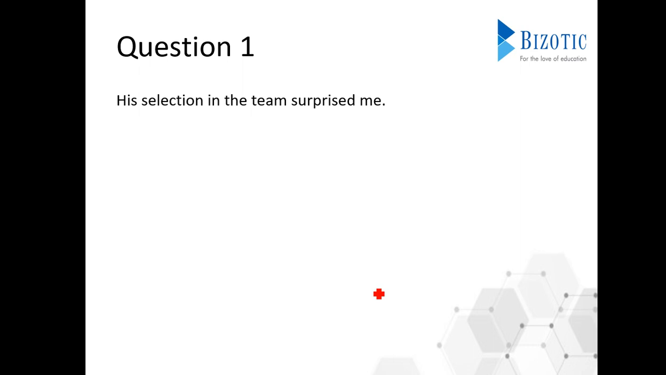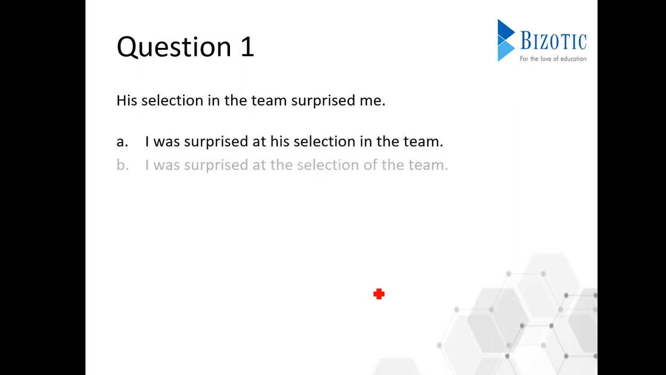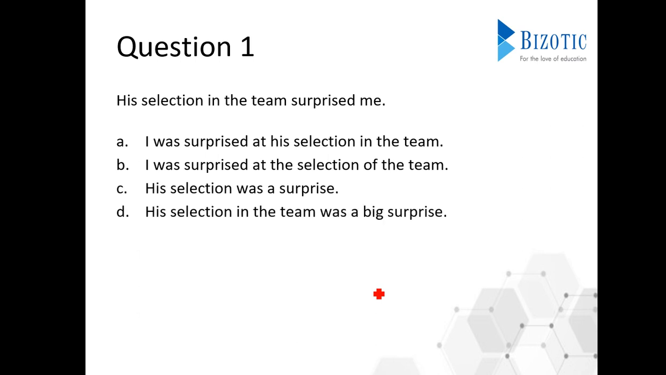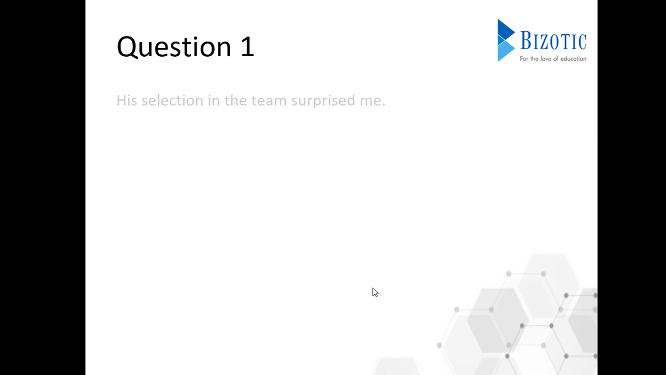His selection in the team surprised me. Now we need to change this into passive form, and for that we have got four options. I was surprised at his selection in the team. I was surprised at the selection of the team. His selection was a surprise. His selection in the team was a big surprise. So let's solve the first question.